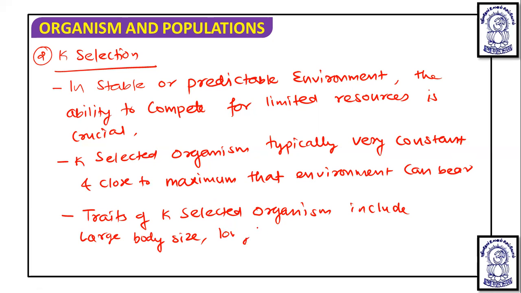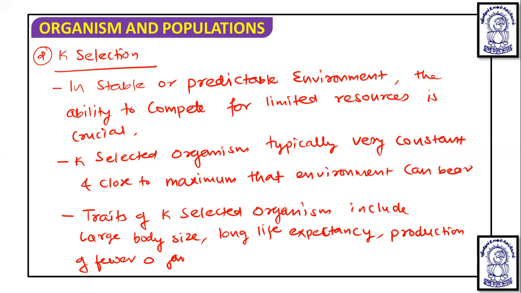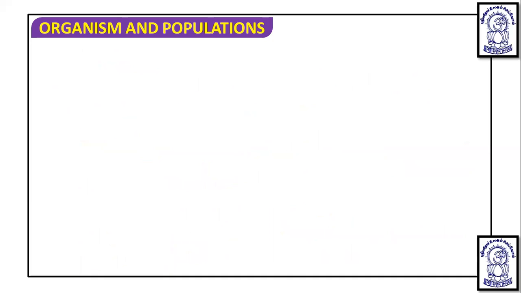Then long life expectancy, meaning it is expected that they will live long, production of fewer organisms, which often require extensive parental care until they mature and need parental care for the offspring. So such evolution occurs in K selection when there is a predictable environment.